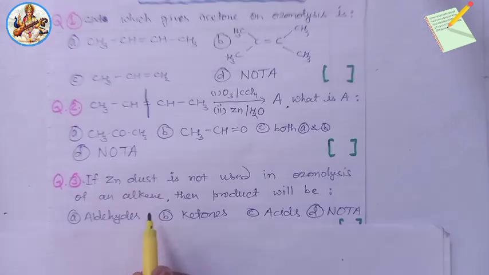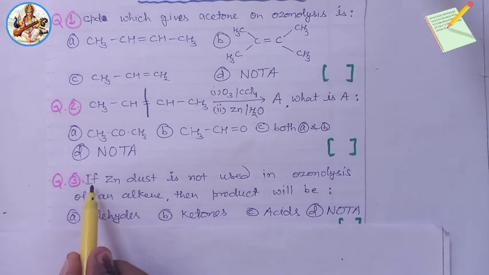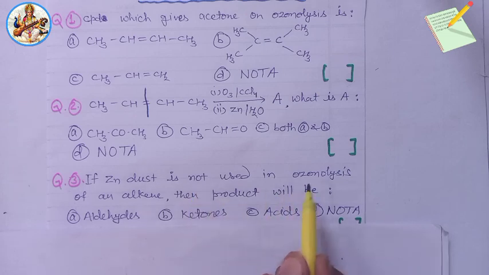Important question. Now next third question. If zinc dust is not used in ozonolysis of an alkene, then the product will be, very important question: aldehydes, ketones, acids, none of the above. So the answer will be option C, acids.